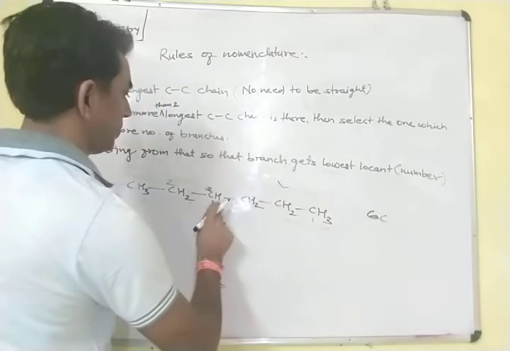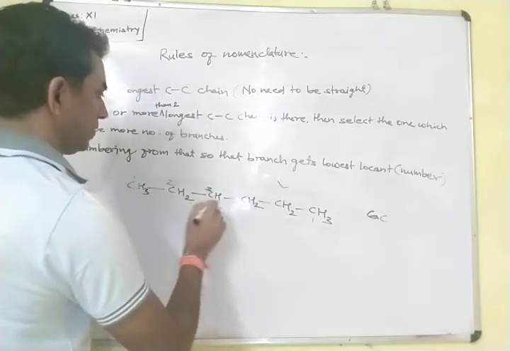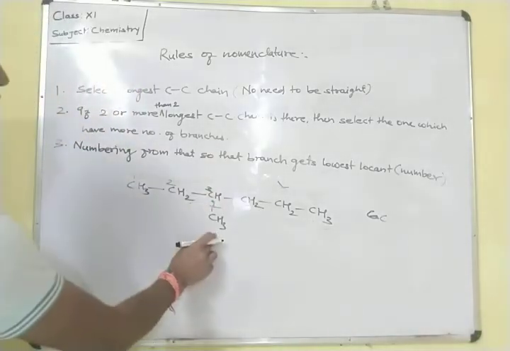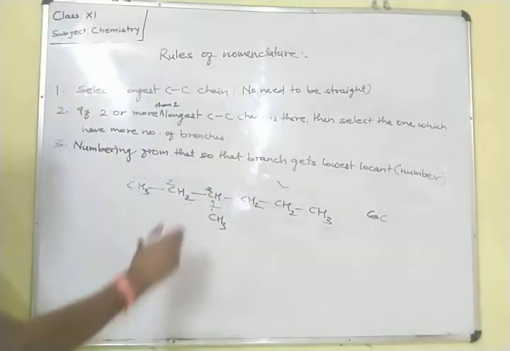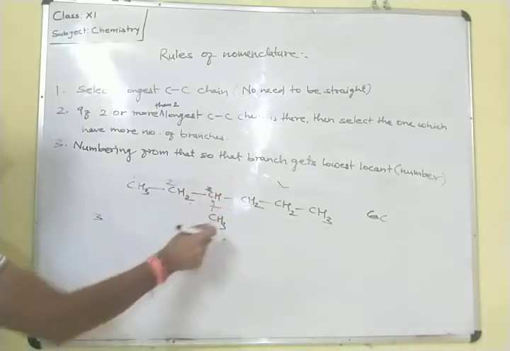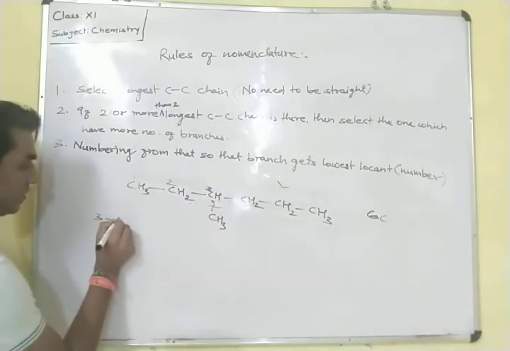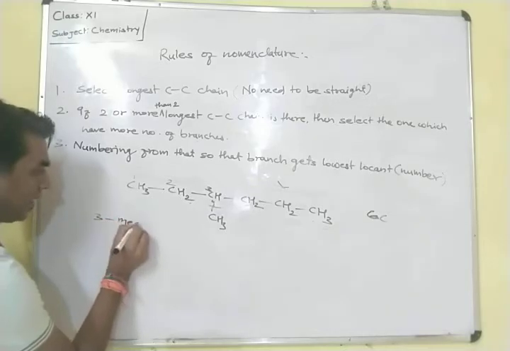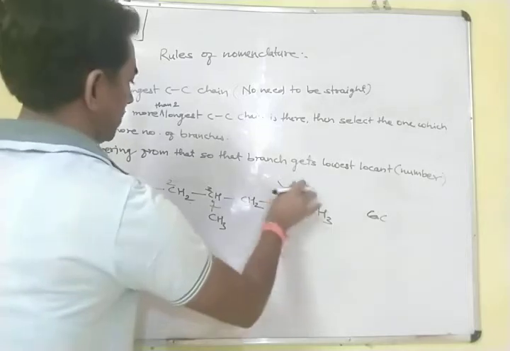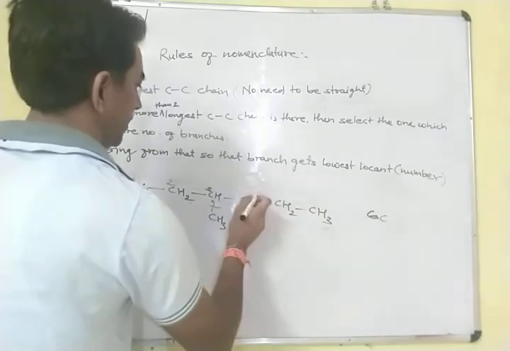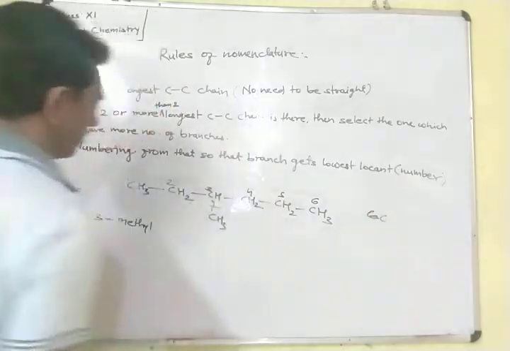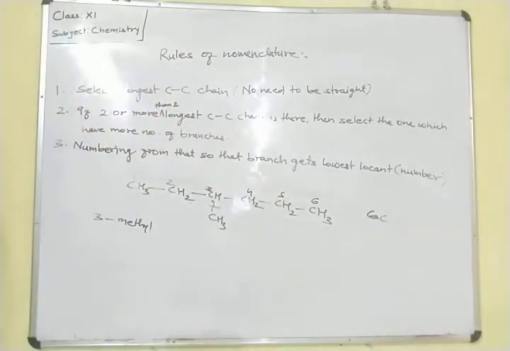What will be the name of this compound? In the third carbon one methyl group is added as a substituent. So first we have to write its position, the third carbon: 3-methyl. And how many carbons are there in the main chain? 4, 5, 6. 6 carbons are there. What is the root for 6 carbons?